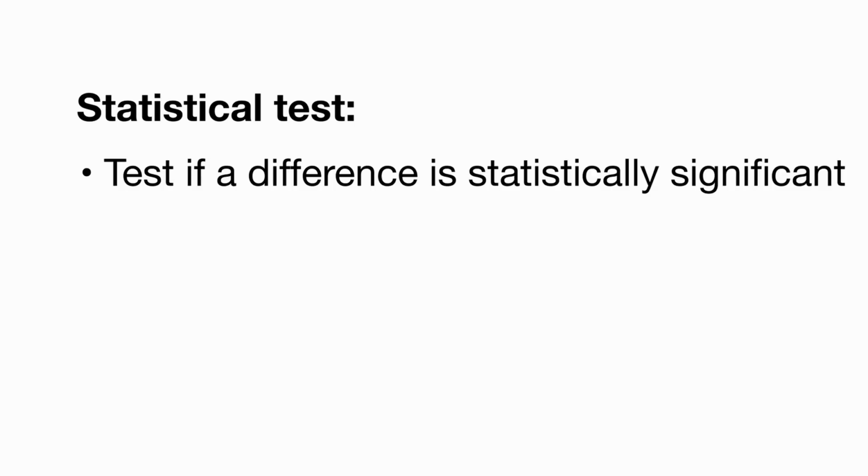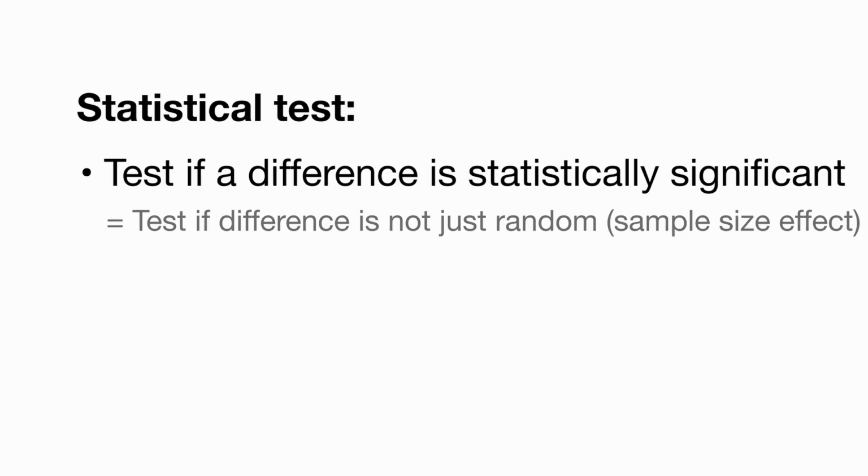We conduct a test to reveal if a difference is statistically significant. That means if a difference is there due to chance alone, or if there is more behind it. This is what statistical significance means. It doesn't say anything about the magnitude of the difference. Even a difference of only 1% can be statistically significant if you have a large enough sample.